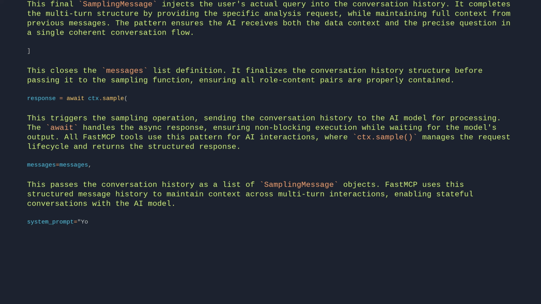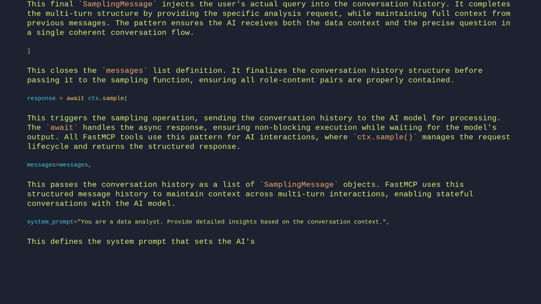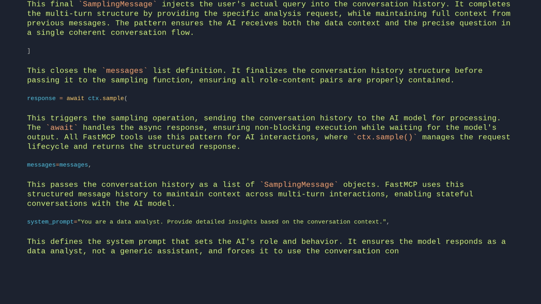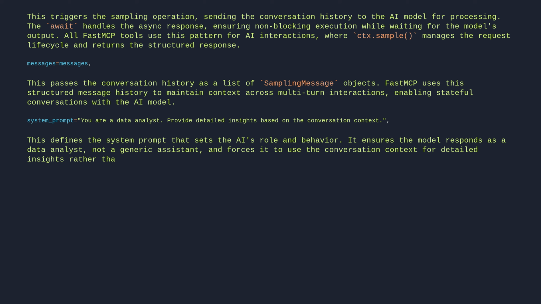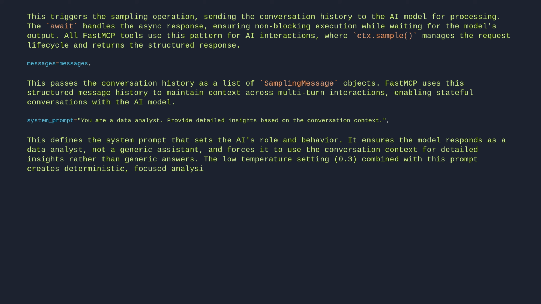system_prompt="You are a data analyst. Provide detailed insights based on the conversation context." This defines the system prompt that sets the AI's role and behavior. It ensures the model responds as a data analyst, not a generic assistant, and forces it to use the conversation context for detailed insights rather than generic answers. The low temperature setting, 0.3, combined with this prompt creates deterministic, focused analysis responses.